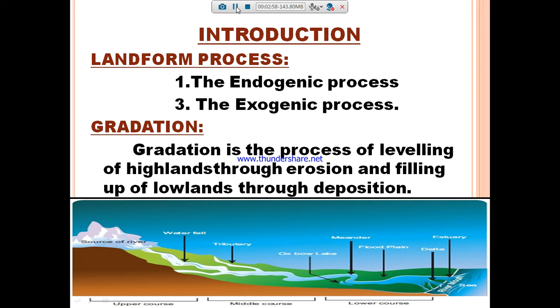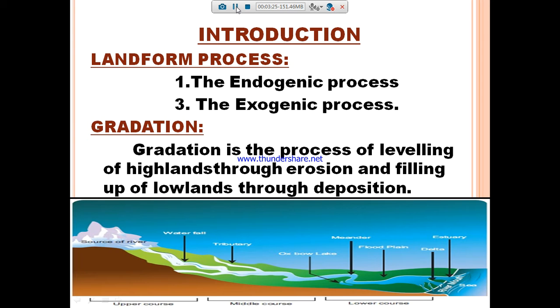In this picture we can see the three kinds of courses: the upper course, middle course and lower course. In the upper course, the source of the river starts with a waterfall, and as it flows it divides into many tributaries and keeps running. Then it comes to the middle course, like a river or lake.